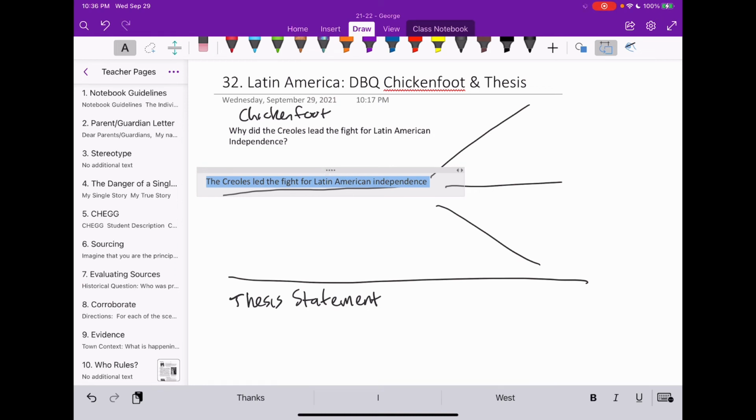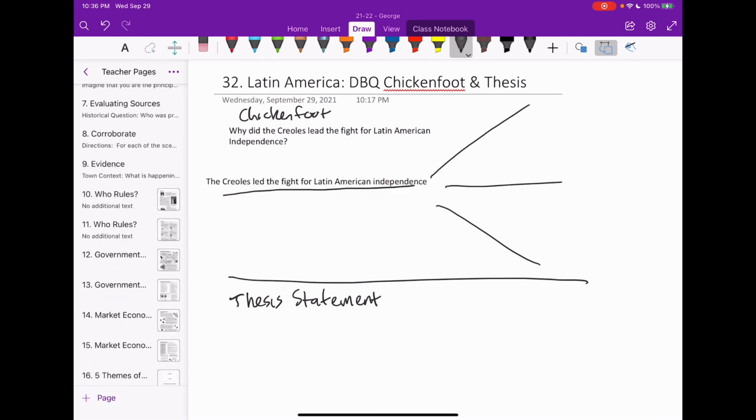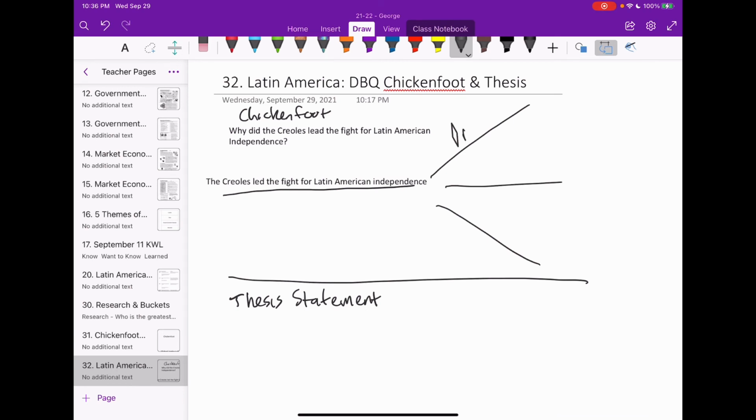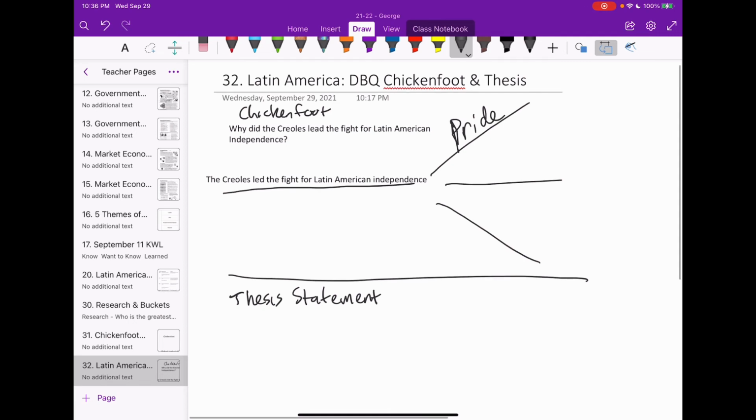And then add our 3 reasons on the talons of the chicken foot, which hopefully you know. Just go back to the buckets on page 23. Based on document A, we said pride. Document C was money.